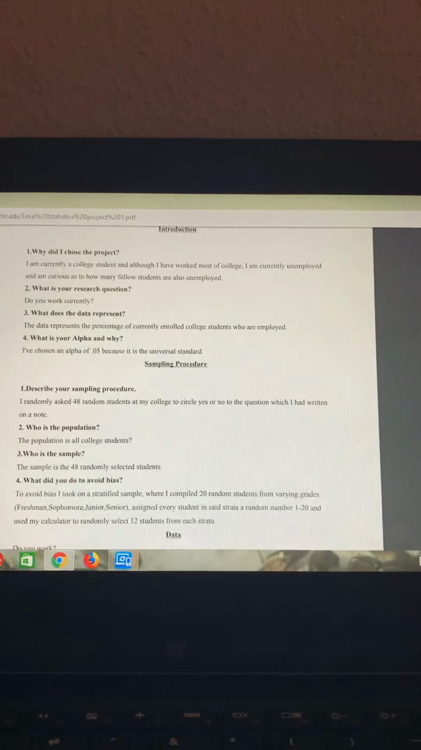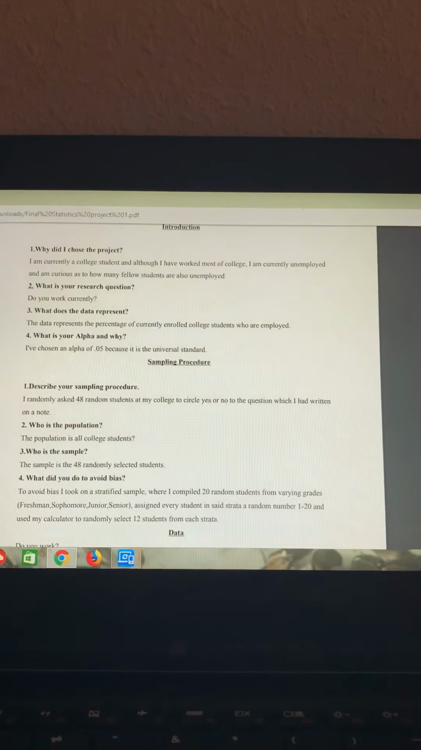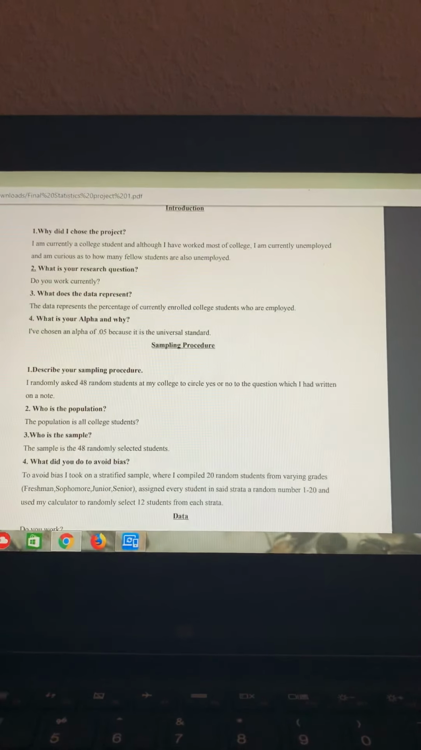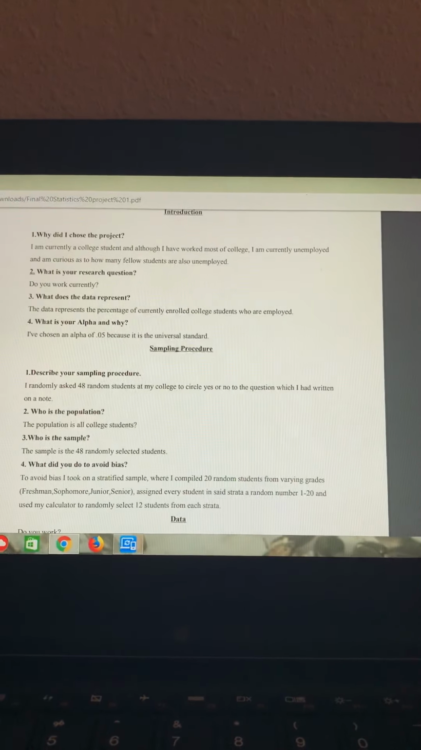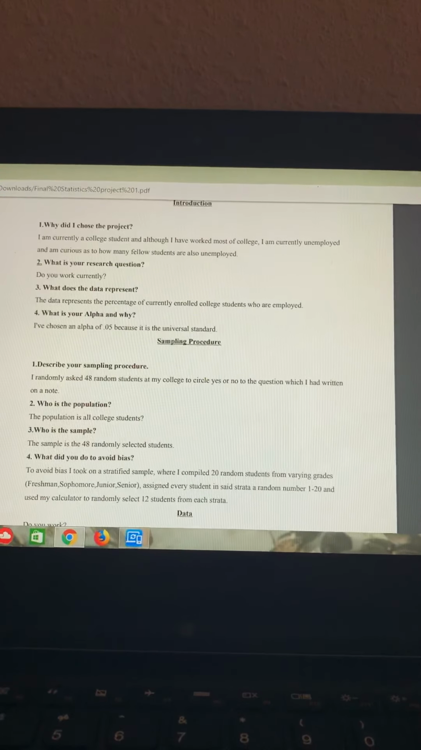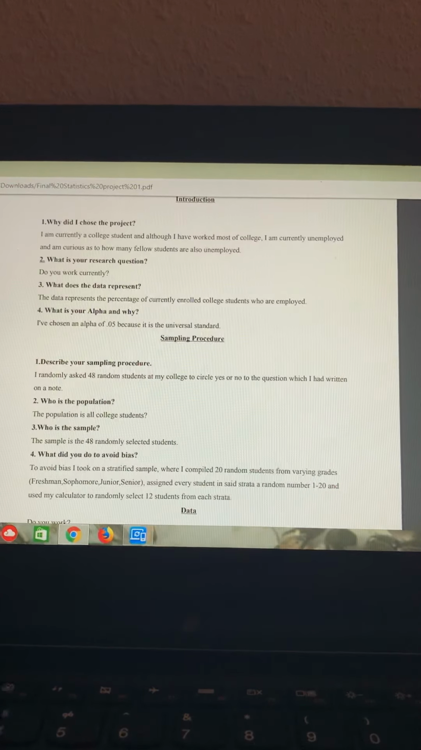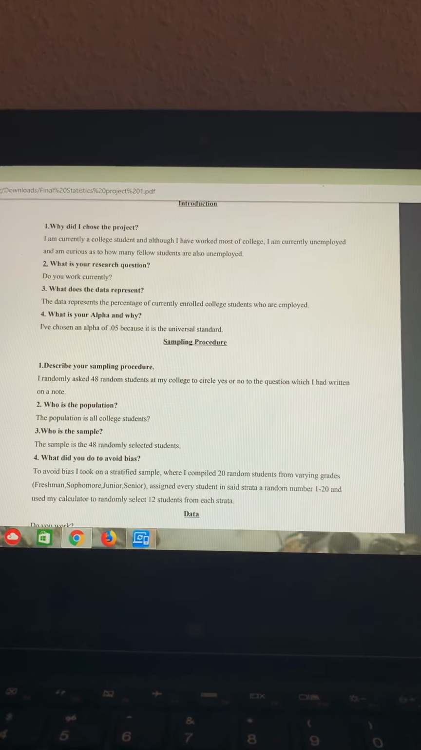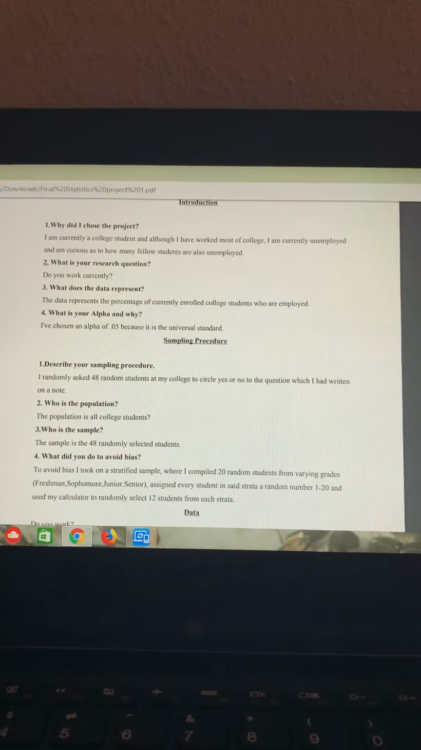Well, I am currently a college student, and although I have worked most of college, I'm unemployed at the moment, and I was curious to see how many fellow students are employed or unemployed. My research question was, do you work currently? What does the data represent? The data represents the percentage of currently enrolled college students who are employed.